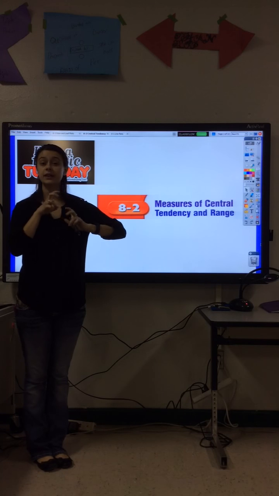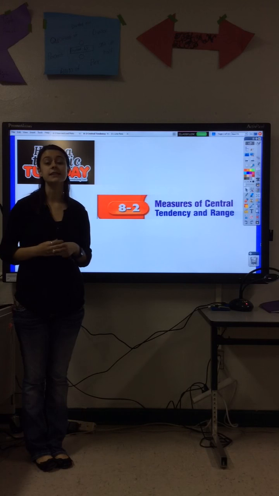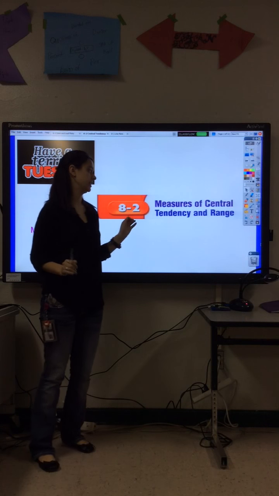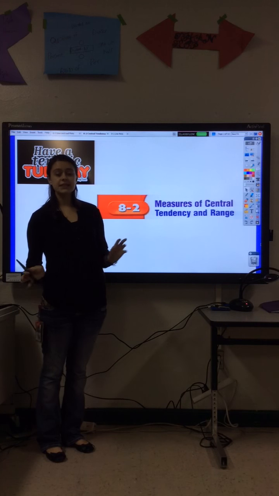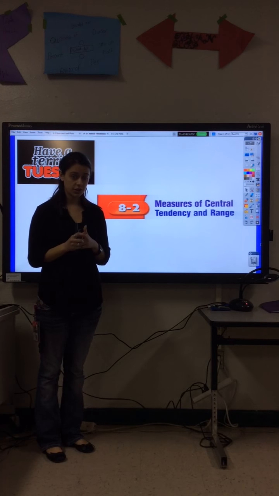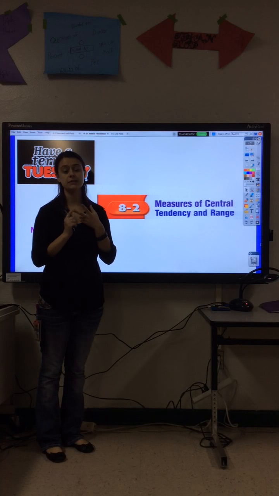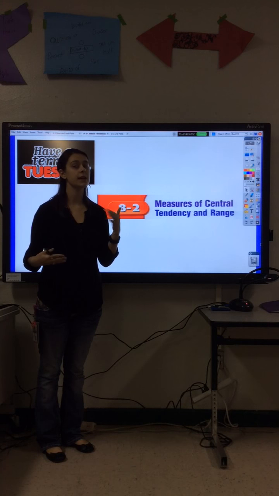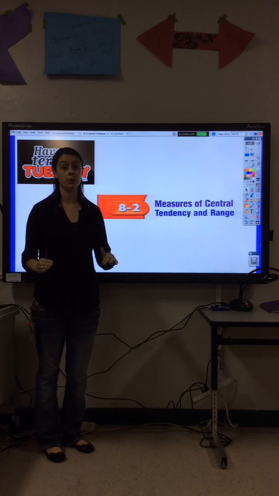Okay. The title, don't get scared, it seems complicated, but it's really not. Central tendencies is just a big fancy word for mean, median, and mode, which those right now seem scary too, but we'll get it.